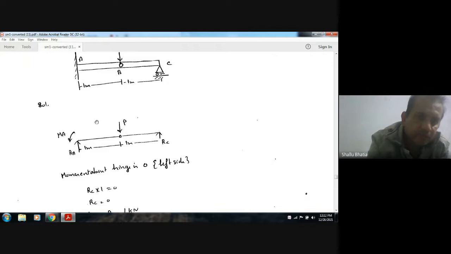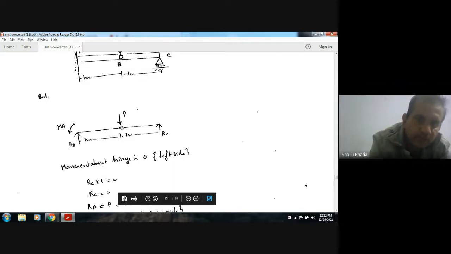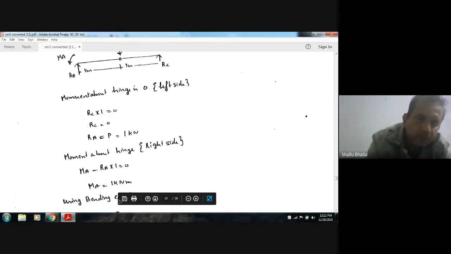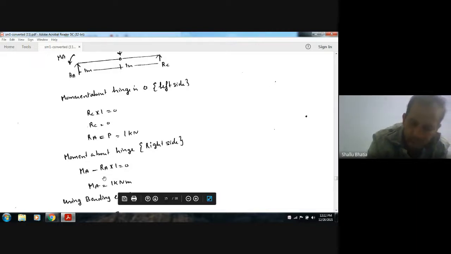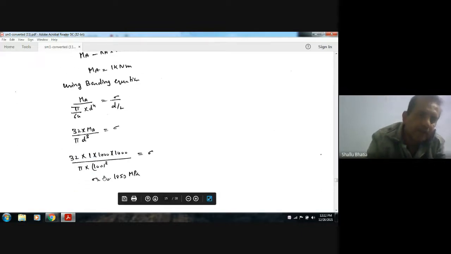Let us see it again. RC into 1 is equal to 0, so RC is 0. Now RC plus RA is equal to P, so RA is equal to P because RC is 0. Now taking moment about the hinge, MA equals RA into 1. So RA is just 1, MA is just 1, and MA is 1 kilonewton meter.